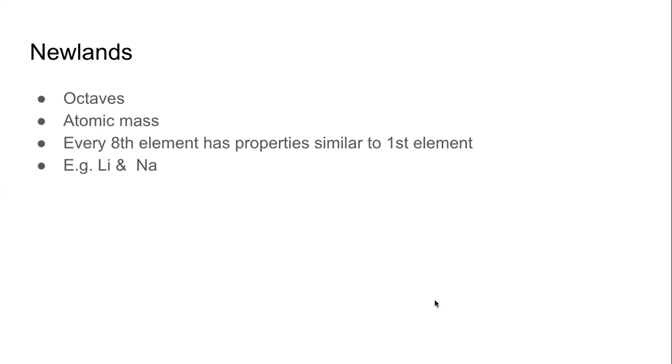What was the status of this theory? What was good? What was not good about this theory? Was it right? Was it wrong? Right? Yes. So either you saw it in the textbook or you saw it on the slide. That's fine. So this law also could not explain everything. First of all, he arranged all the elements that he knew at that time in a table, and when he did that, he just arranged all the elements sequentially in the order of atomic masses. So that left no space for any new elements that could have been discovered. Also, the law did not work for any element beyond calcium. Okay? Very good. It did not work beyond calcium.